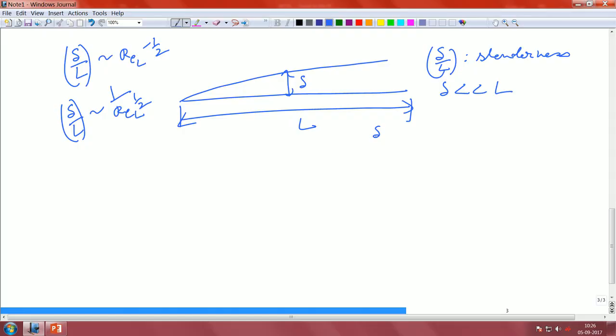You can just plug in some values, put Reynolds number equal to 10,000, put Reynolds number equal to 10 to the power of 6. As we progressively increase the Reynolds number, this delta by L ratio becomes smaller and smaller. In other words, the slenderness of the boundary layer actually increases. That means delta becomes much smaller than L progressively. So, when you have a large Reynolds number flow, your boundary layer thickness is very small compared to the overall dimension of your plate.